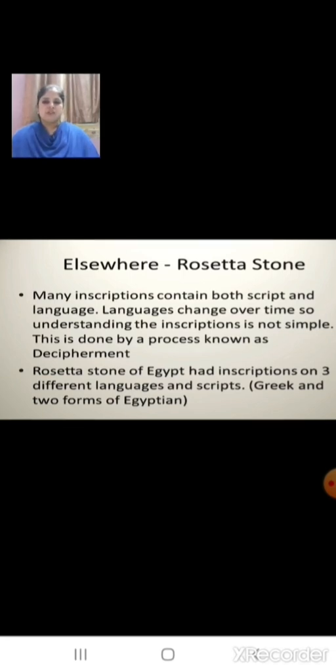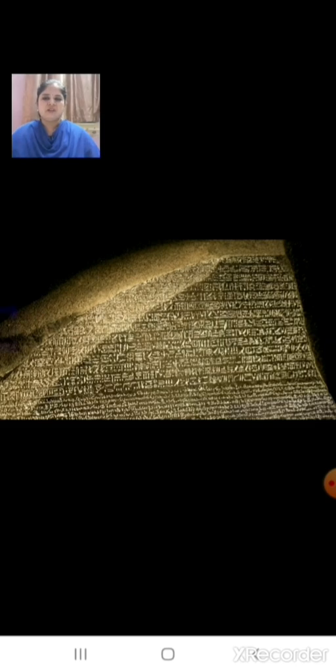Children, what is Rosetta? Rosetta is a town on the north coast of Egypt, and here an inscribed stone was found which contained inscriptions in 3 different languages and scripts, that is Greek and 2 forms of Egyptian. This is a picture of the Rosetta Stone that was found in Egypt.